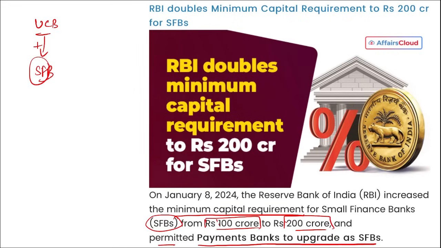Next, if we talk about RBI, the governor is Shaktikant Das, headquarter Mumbai, Maharashtra, and it was established on 1st of April 1935.